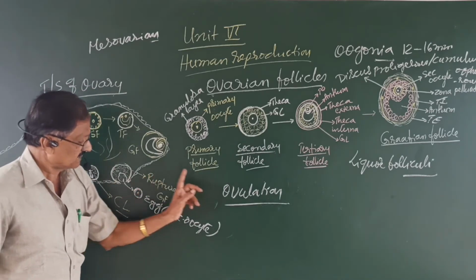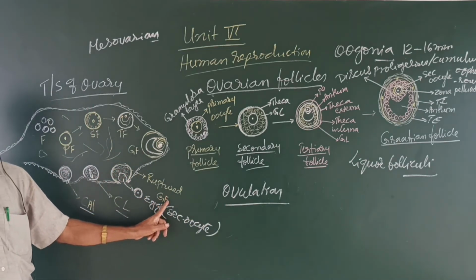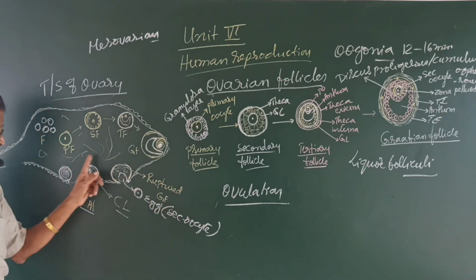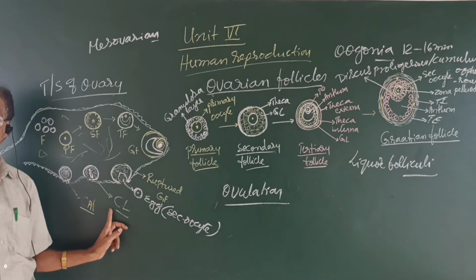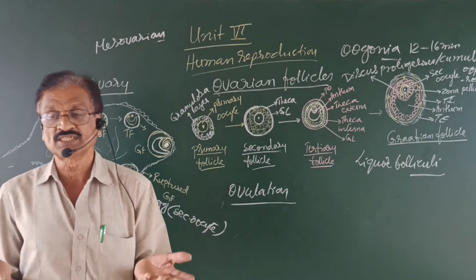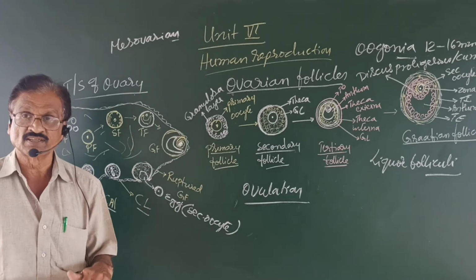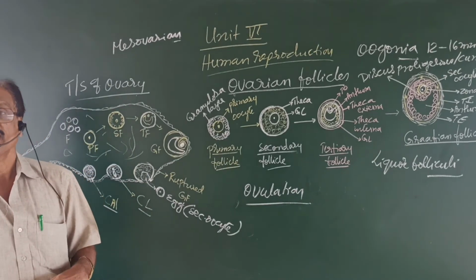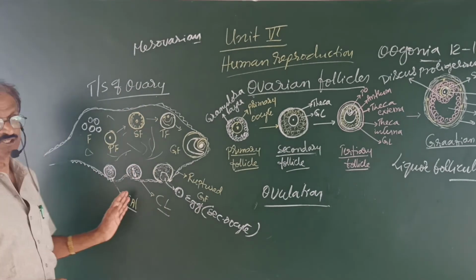Now once the egg is released, the ruptured Graafian follicle becomes a yellow body called corpus luteum. What is corpus luteum? Corpus luteum is nothing but a modified ruptured Graafian follicle after ovulation. What is its function?